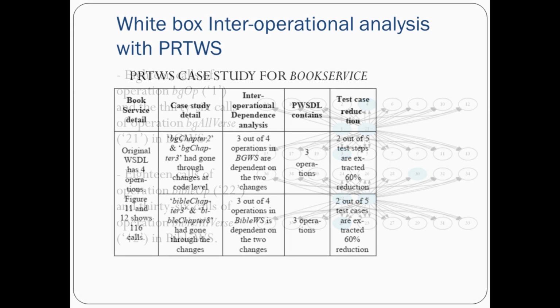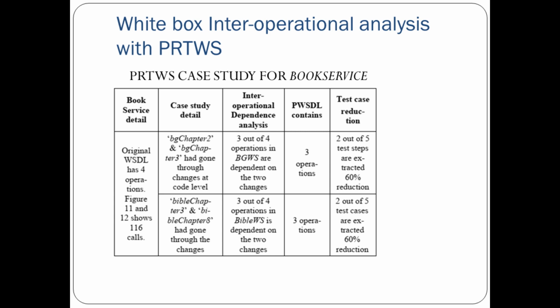So this was the case study for the reduction: the original WSDL has four operations, and the subset of operations, meaning interoperational dependencies, was used for generating a subset of web service description language, that is PWSDL, which contains only three operations. That resulted in subset test case selection, meaning 2 out of 5 test steps were selected, which resulted in 60% reduction. 2 out of 5 test cases were selected, resulting in 60% reduction. So this is how the case study was conducted for PRTWS for the book service.